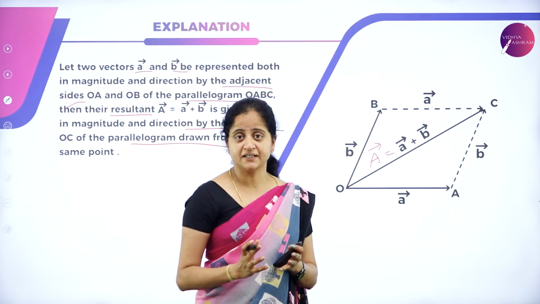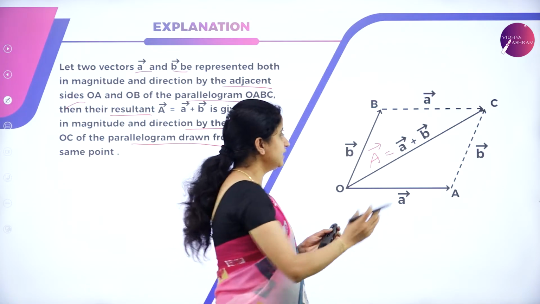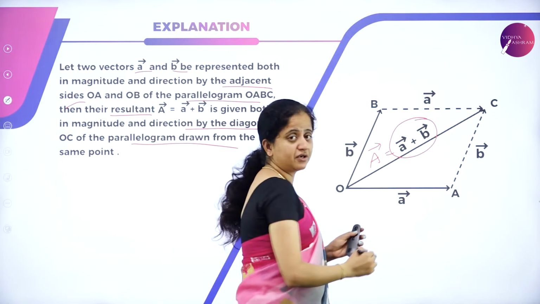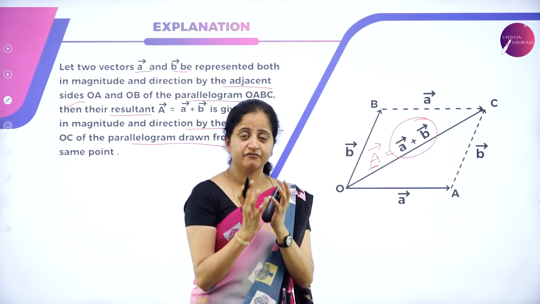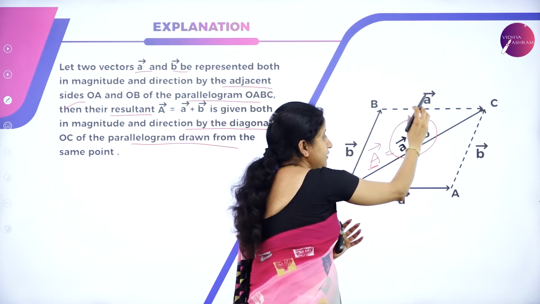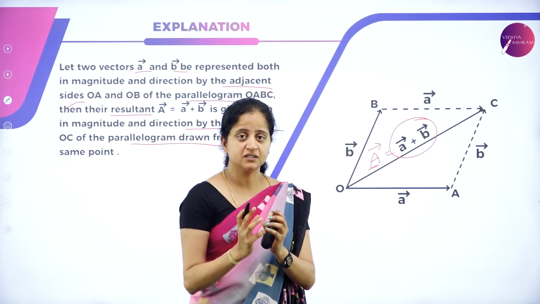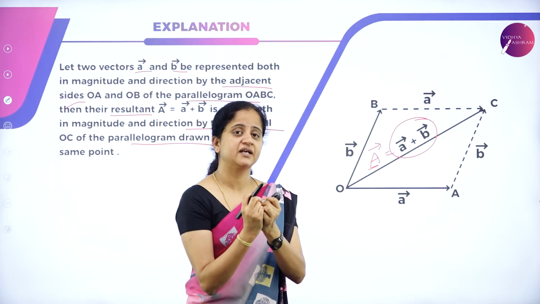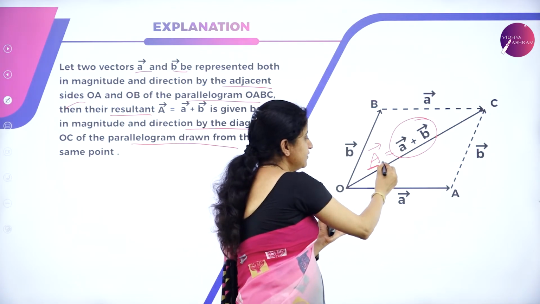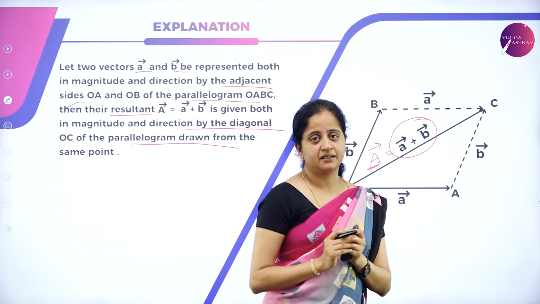What is this resultant? The resultant is the result obtained from both these vectors. It gives the net value of the individual vectors brought together, that is, what they can actually do. So the total net value is given by the resultant.